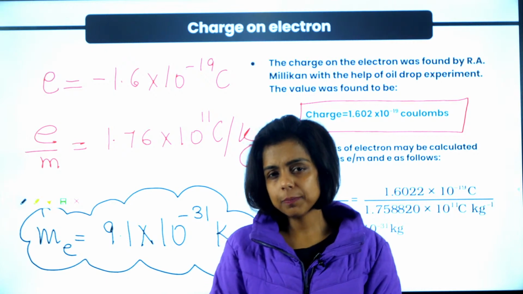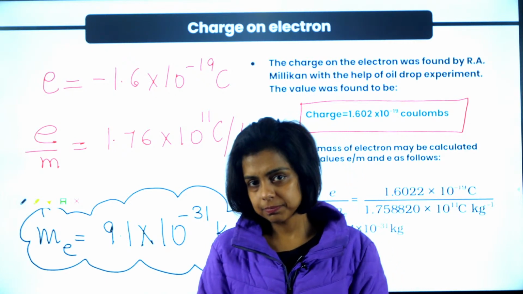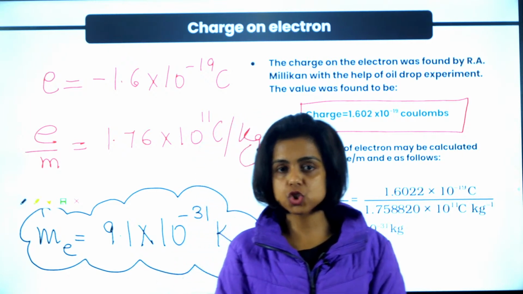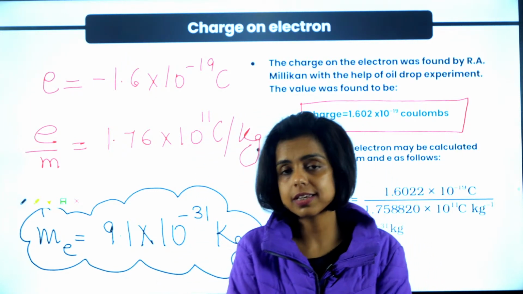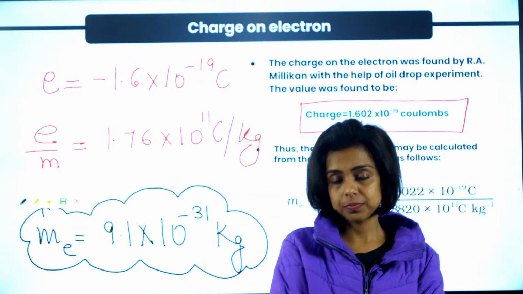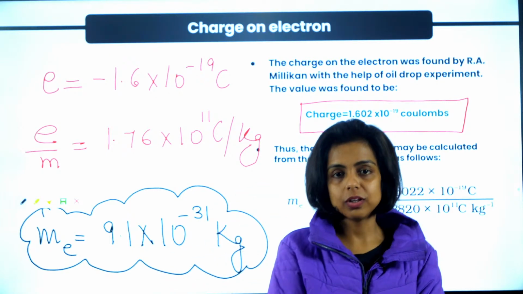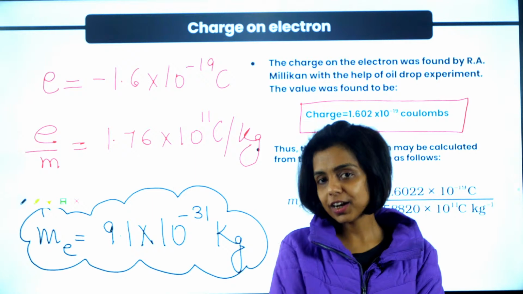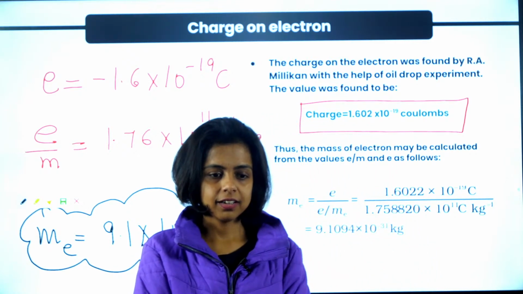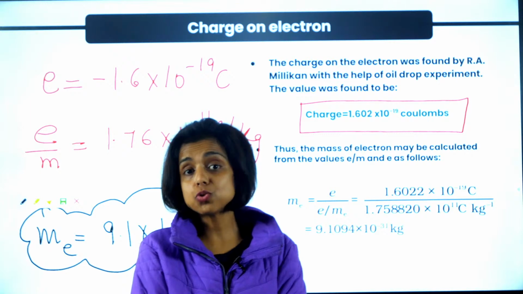Now can you tell me, Dalton said there is an atom. It is indivisible. But later, the cathode ray experiment, the discharge tube experiment proved the existence of a negatively charged particle which is coming out of atoms. The atoms of the electrode, they are electrons. So what does your common sense say? Atom as a whole is neutral.